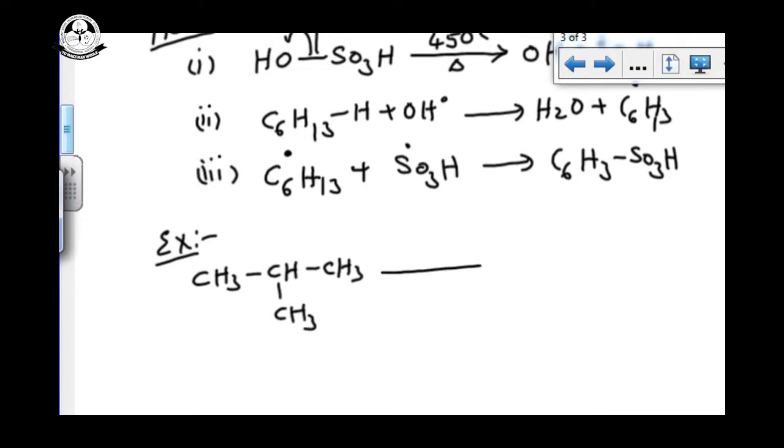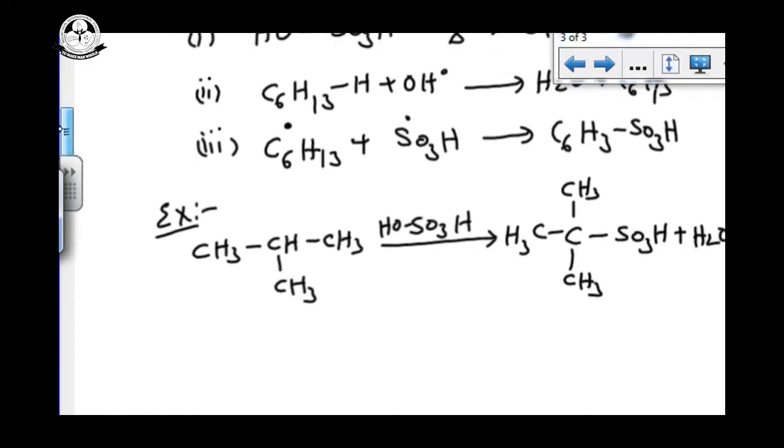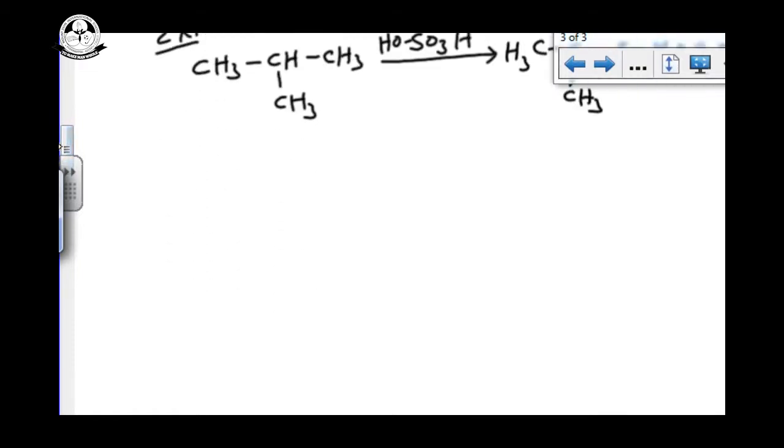This one I am doing for the sulfonation, that is HO, SO3H. You can get the major product. Already we know this can undergo the free radical mechanism. So free radical mechanism, tertiary is more stable. So I am going for the tertiary carbon, replace the hydrogen and remove the water. You can get like this: tertiary alkane attached to the sulfonic acid. So this is the sulfonation reaction for alkanes.